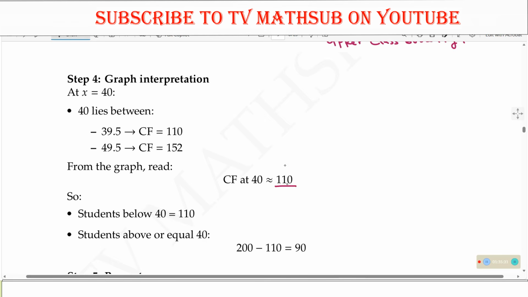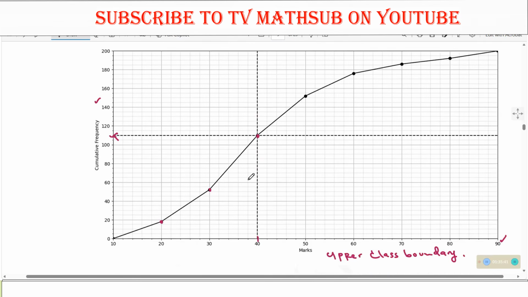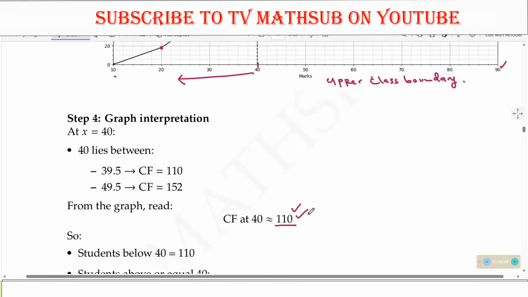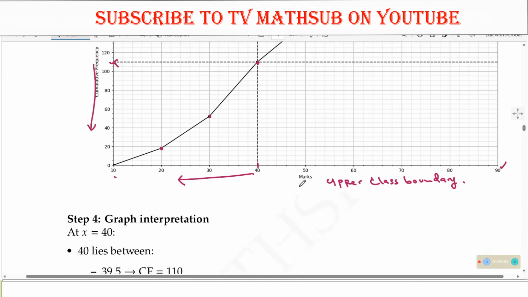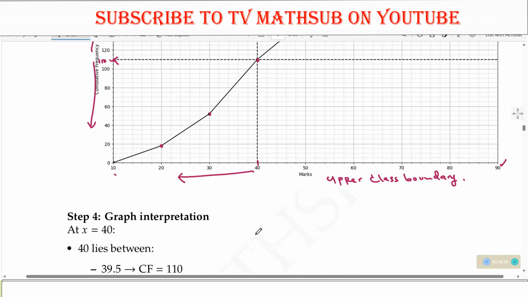Now, after getting 110 as the number that corresponds to a mark of 40, we need to find out the students who get 40 and below. Those are the students from 110 and below, the students who have failed. The pass mark is 40, so all those getting below 40 are the 110 students. Above 110, those are getting above the pass mark.